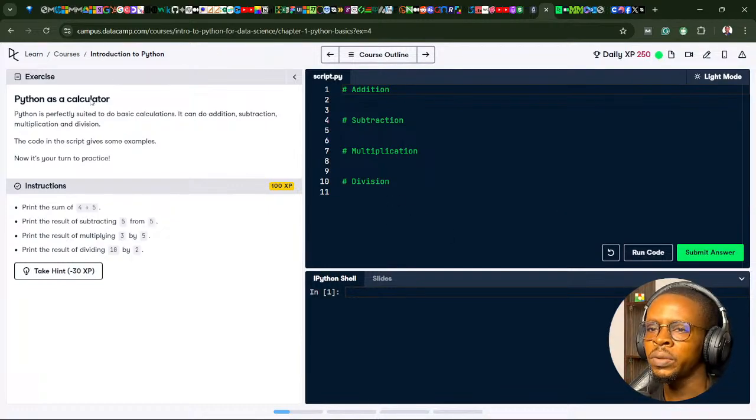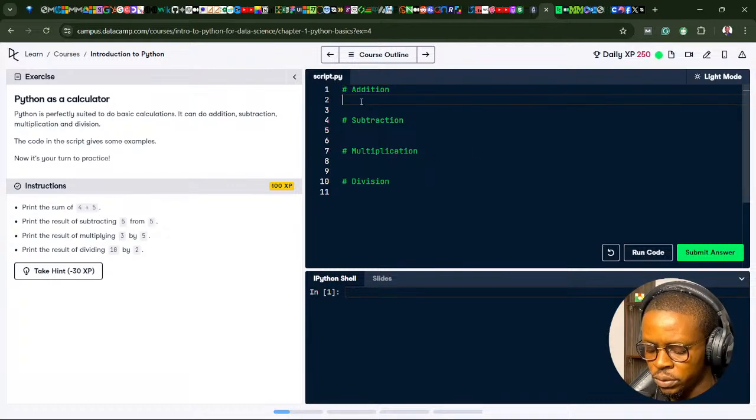So Python as a calculator, you can actually use Python as a calculator. Python is perfectly suited to do the basic calculation. It can do addition, subtraction, multiplication, and division. The code in the script gives some examples. Now it's your turn to practice. So let's print the sum of 4 plus 5.